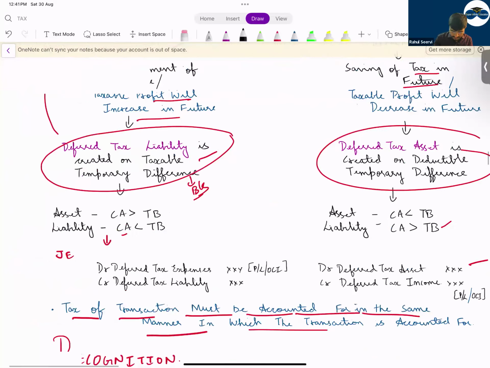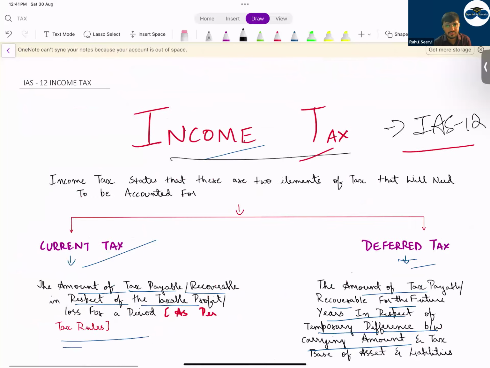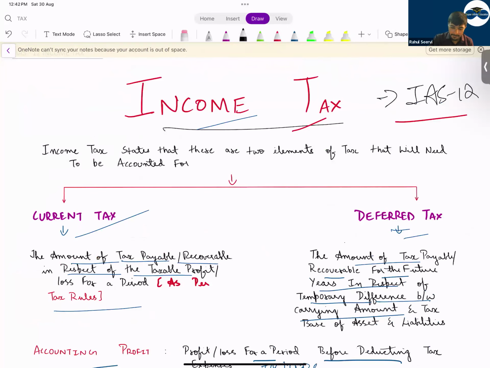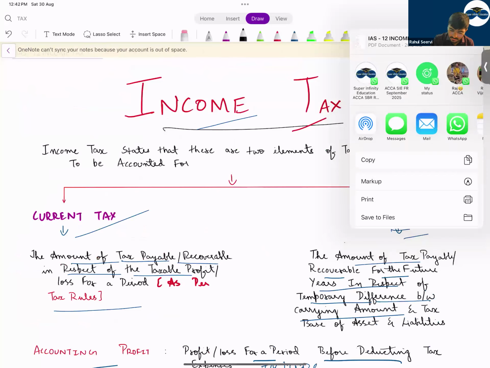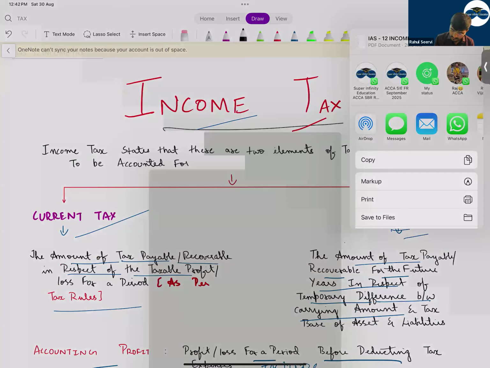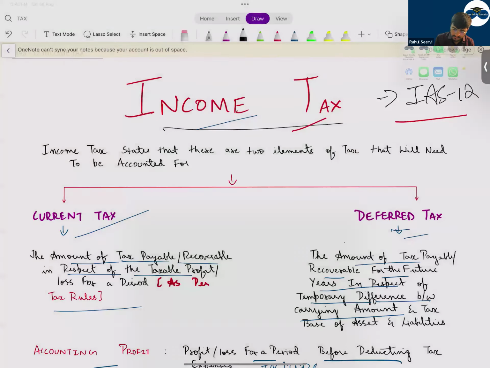Anyone, any doubts? Any doubts? Or everything is clear? I hope with this, the revision of these standards is done.